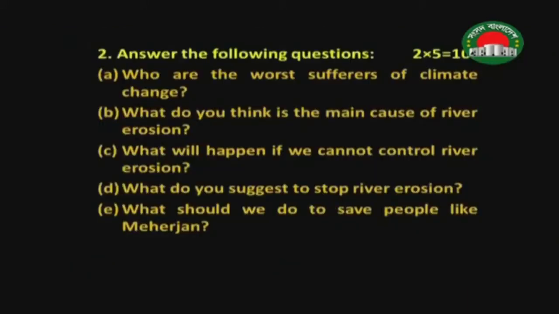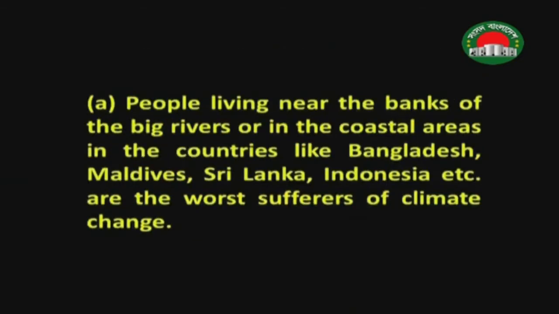So the first question, let us see: who are the worst sufferers of climate change? Let us first see the answer. Number A: people living near the banks of the big rivers or in the coastal areas in countries like Bangladesh, Maldives, Sri Lanka, Indonesia, etc.